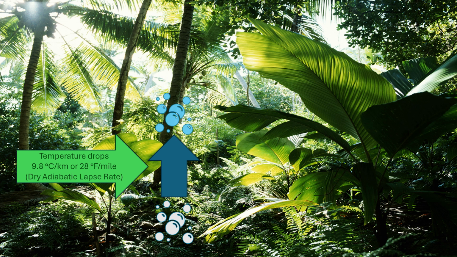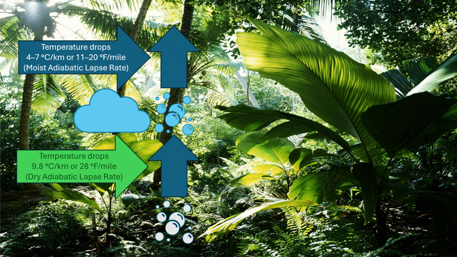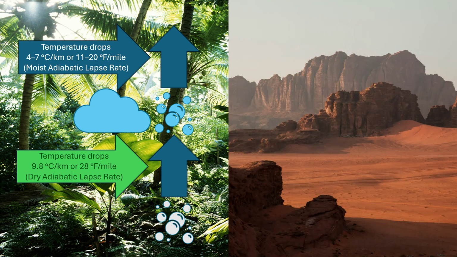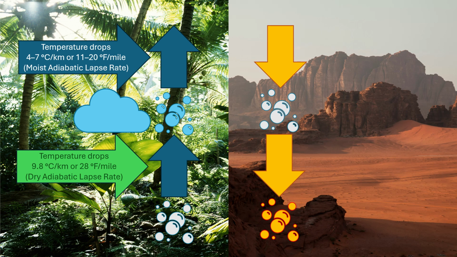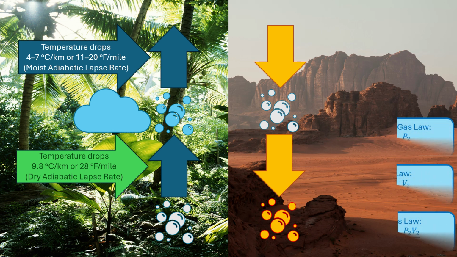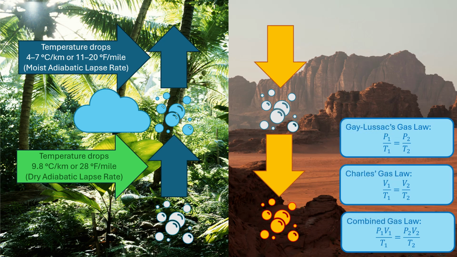As we saw earlier, when moist air ascends, it cools at the dry adiabatic rate until it reaches its saturation point. After condensation begins, the temperature decrease becomes slower because latent heat partially offsets the cooling. However, air that rises in one region eventually descends somewhere else. When descending air moves toward lower altitudes, atmospheric pressure increases. According to the same gas laws described earlier, this compression warms the air adiabatically.